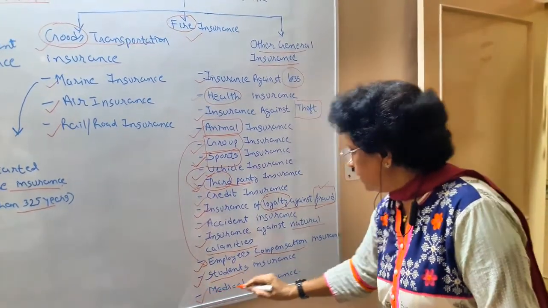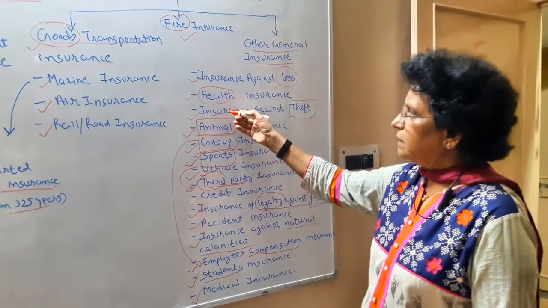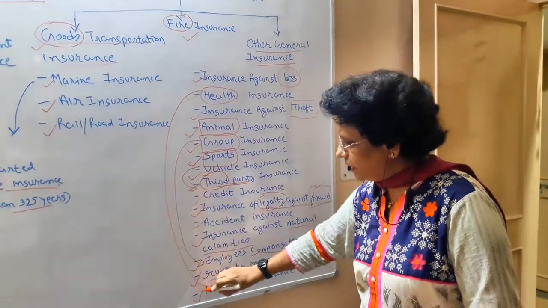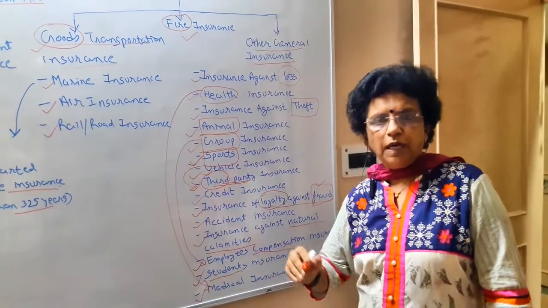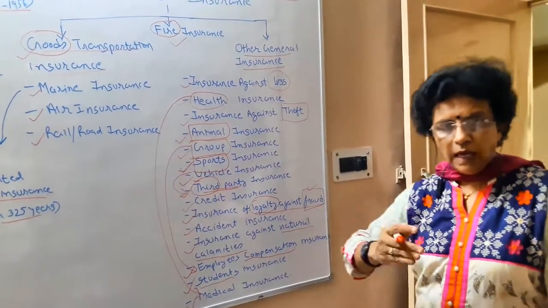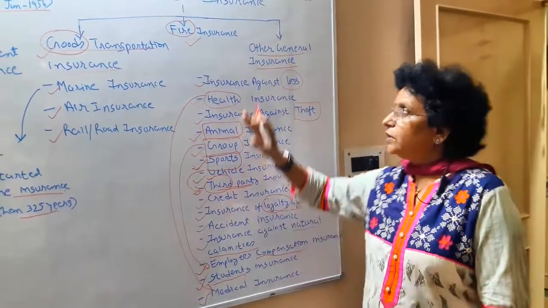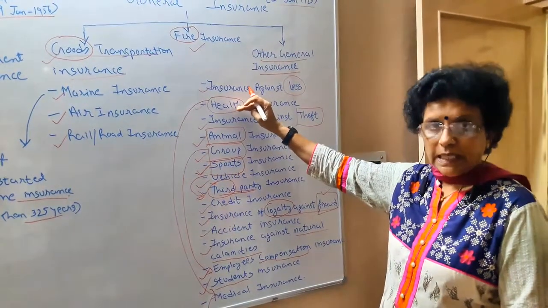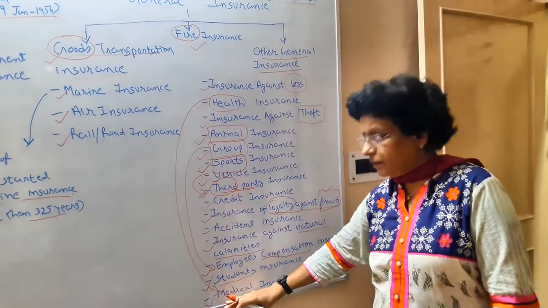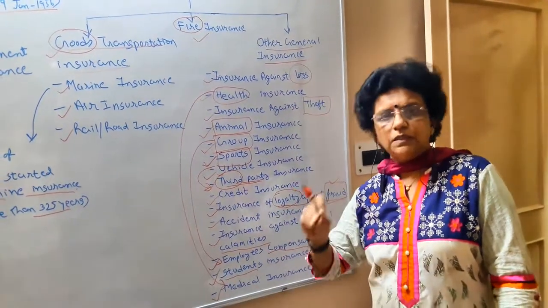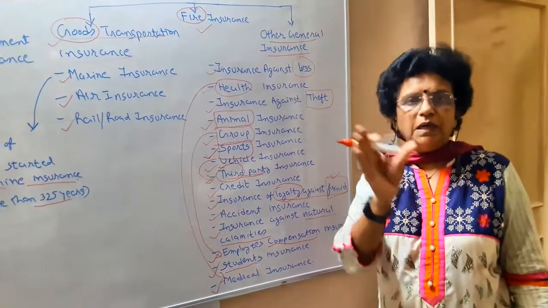Next is medical insurance. Again, this insurance is related to health insurance. If you are taking an extra insurance for a particular disease, over and above your life insurance and your medical and health mediclaim insurance, as I have given an example, for COVID-19, a special insurance is taken for 3 months or 6 months or 1 year.